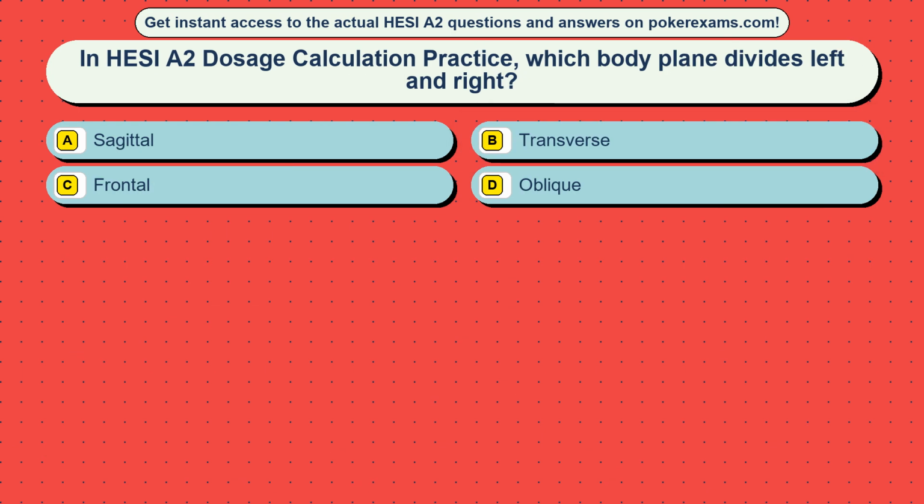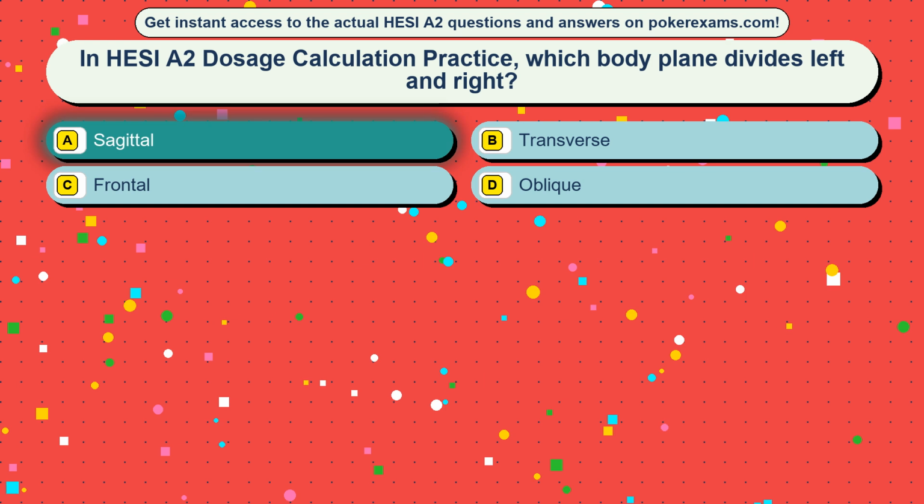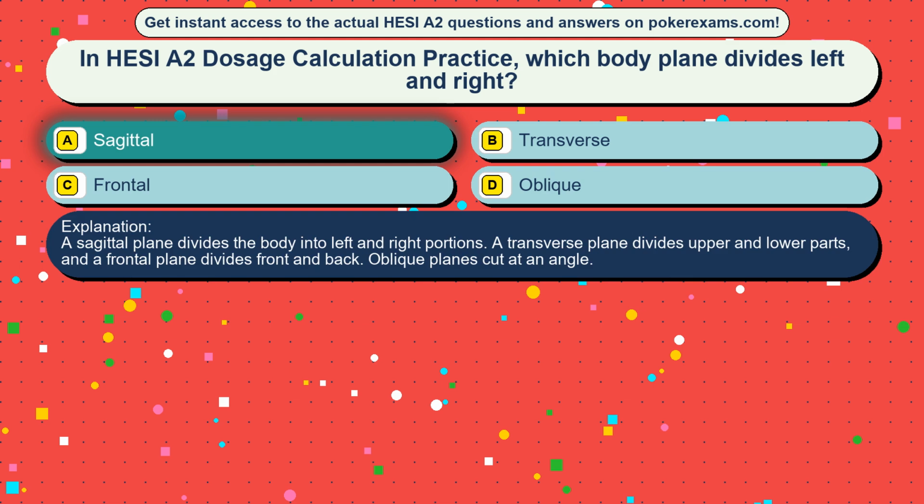Question 33. In HESI A2 dosage calculation practice, which body plane divides left and right? Option A, sagittal. Option B, transverse. Option C, frontal. Option D, oblique. The correct answer is option A, sagittal. A sagittal plane divides the body into left and right portions. A transverse plane divides upper and lower parts, and a frontal plane divides front and back. Oblique planes cut at an angle.